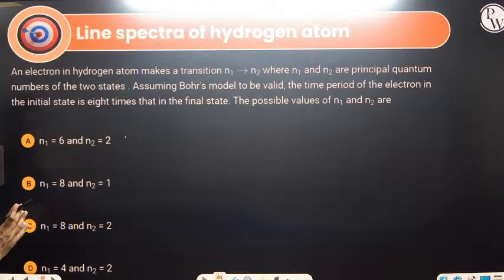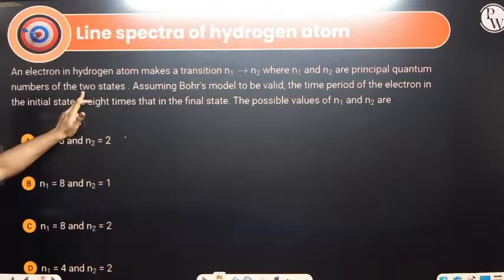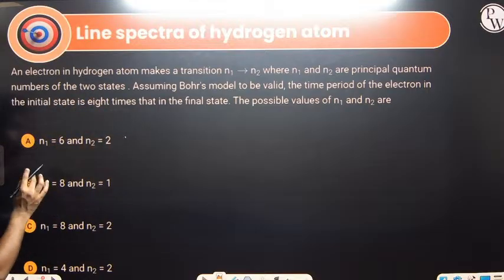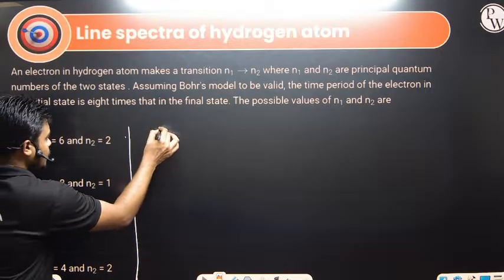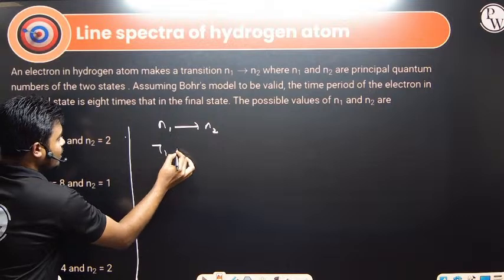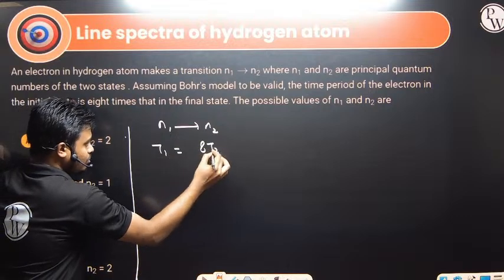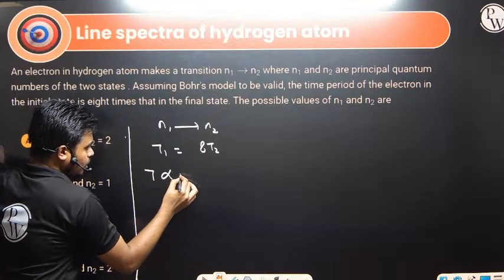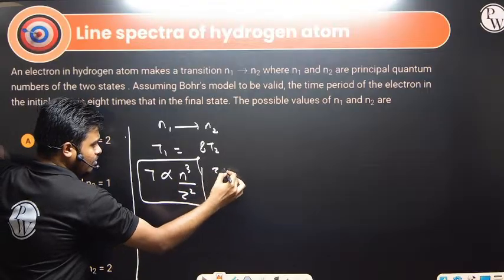An electron in hydrogen atom makes a transition from n1 to n2, where n1 and n2 are the principal quantum numbers of the two states. Assuming the Bohr model to be valid, the time period of the electron in the initial state is 8 times that in the final state. So time period t1 is 8 times the time period t2, right? I told you t is proportional to n cube by z square. Anyway, hydrogen atom is there, so z equals to 1.